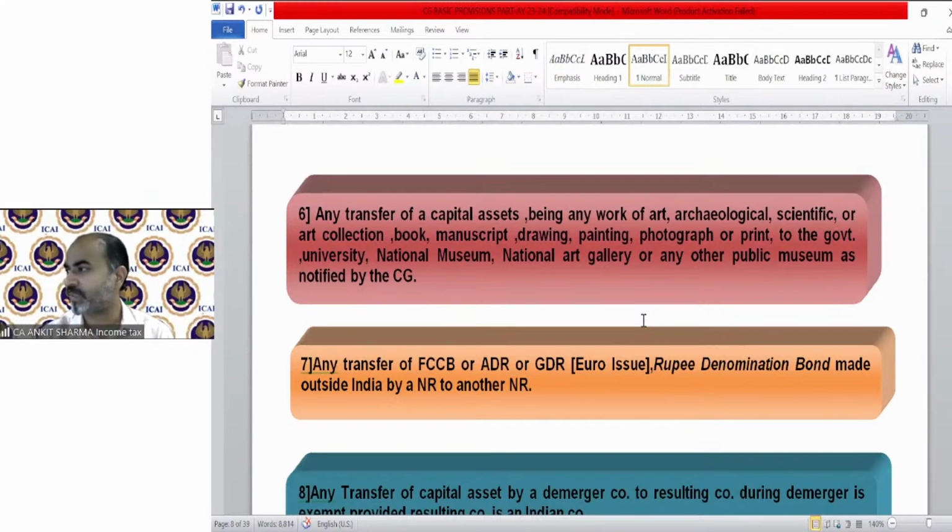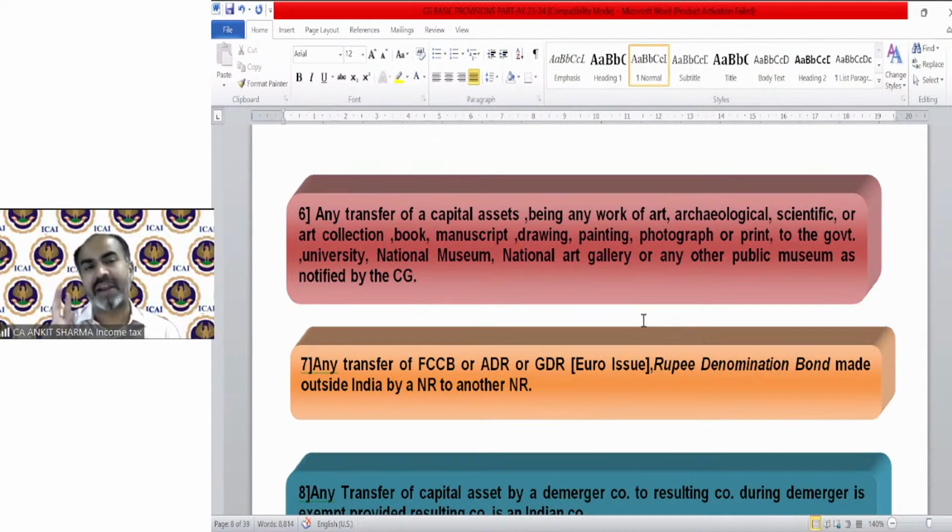Point number 2, I can explain to you. That's the same concept as unrealized rent recovery in house property. So 3 lakh has been received from a debtor, out of which 5 lakh was written off as bad debt, but the officer has only allowed 3 lakh. So in this case, only 1 lakh is going to be taxable. There is a concept in case of recovery: if you have written off 5 lakh as bad debt, out of which only 3 lakh was allowed, then 2 lakh was the bad debt which had not been allowed.